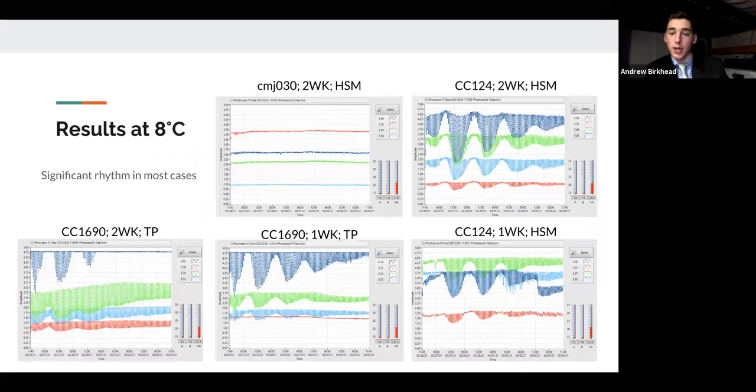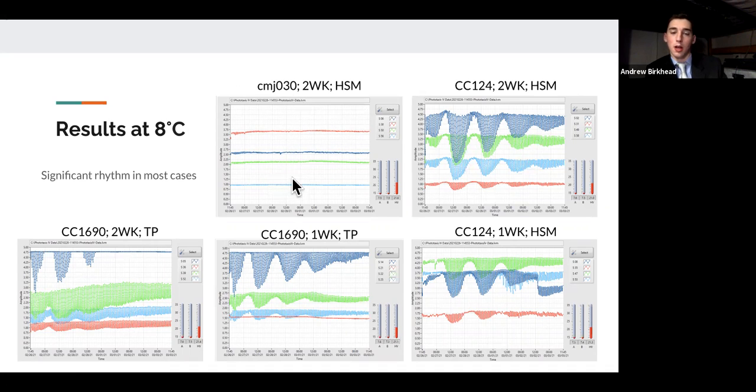At 8 degrees Celsius, we got quite different results. Beautiful rhythm here, 5 complete cycles shown in the CC124 strains. In CC1690, we got major rhythms, but they leveled off towards the end. They could not sustain that circadian rhythm at that 8 degree temperature.